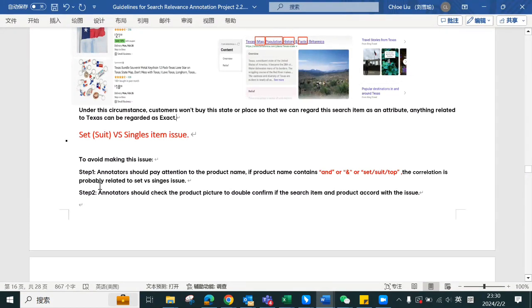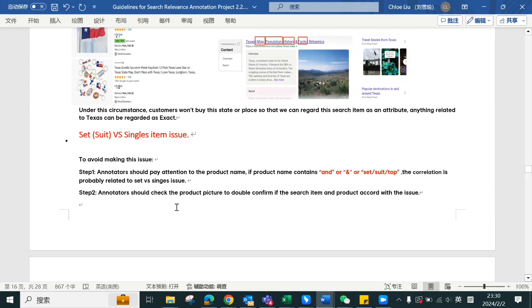So step one, you should pay attention to the product name. If the product name contains "and" or set, suit, top, or these keywords, then the correlation here is probably related to the set and singles issue. You need to pay attention to the keywords here: set, suit, top, right?